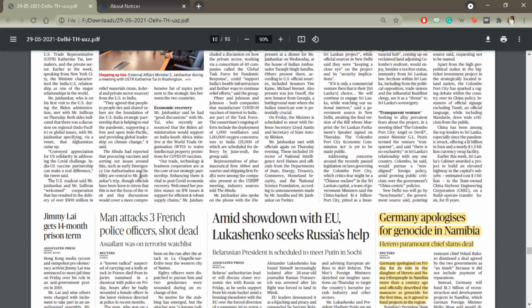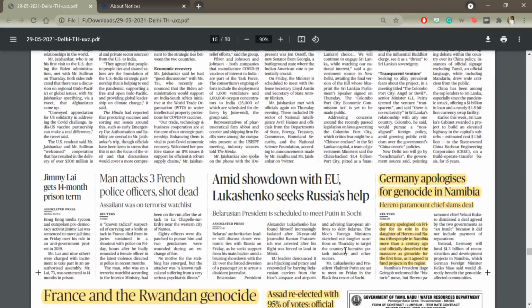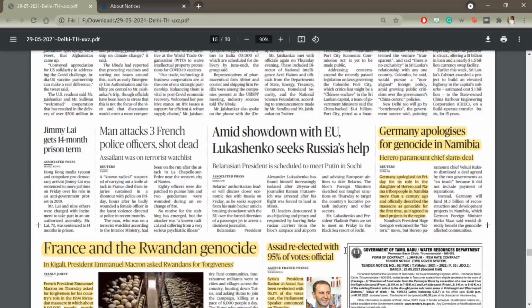So a genocide that took place almost a century ago in Namibia, which was a colony of Germany, is now being recognized, and Germany will contribute $1.3 billion in developmental reconstruction work in Namibia.